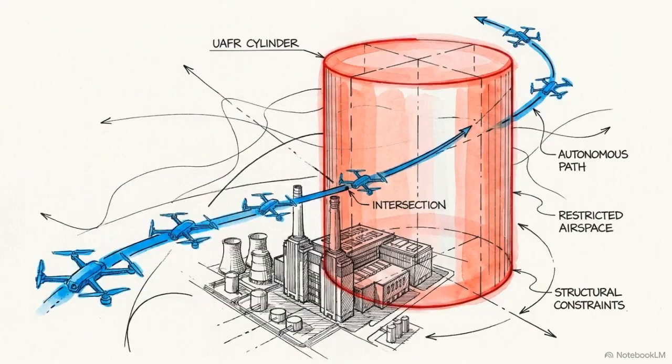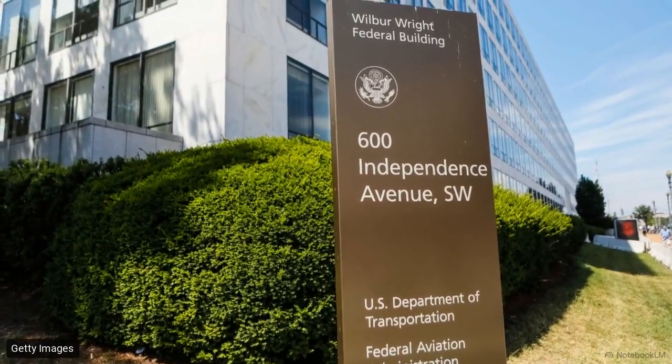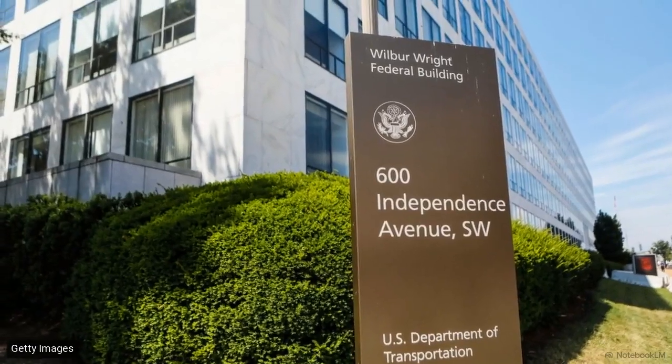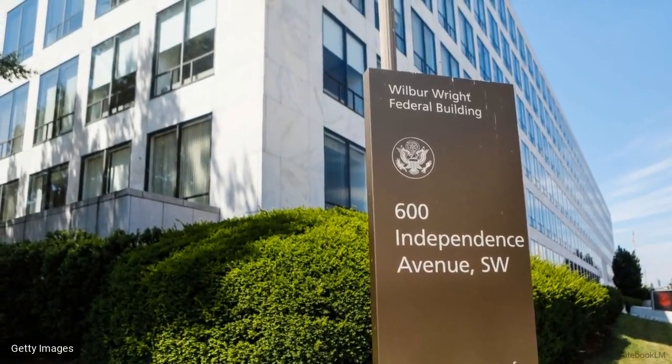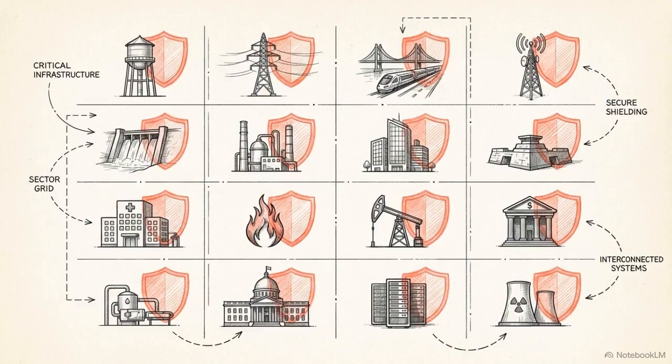But hardware and network capabilities are bounded by the third tier. Airspace law imposes specific constraints on autonomous swarm operations. In May 2026, the FAA published a Notice of Proposed Rulemaking regarding Section 2209. This introduces Unmanned Aircraft Flight Restrictions, or UAFRs, giving 16 critical infrastructure sectors the authority to establish designated drone-free zones.